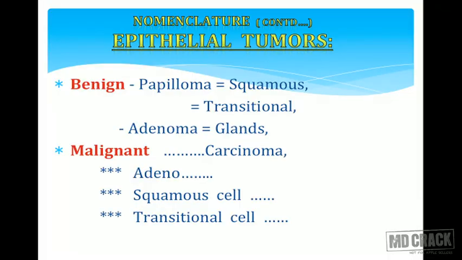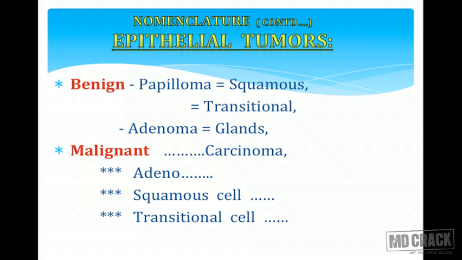The epithelial tumors, if they grow in finger-like projections, we call them papillomas. For example, squamous papilloma arising from the squamous epithelium. If it is arising from transitional epithelium in the urinary tract, we call them transitional papillomas. If it is forming glandular structures, we call them adenomas. Most of the time they are cystically dilated, we call them cystadenomas, very commonly seen in the ovarian tissue.